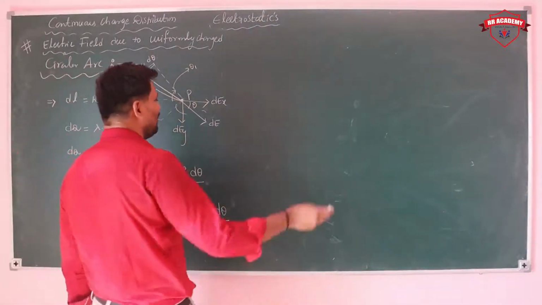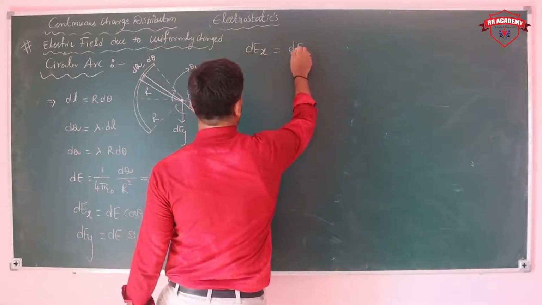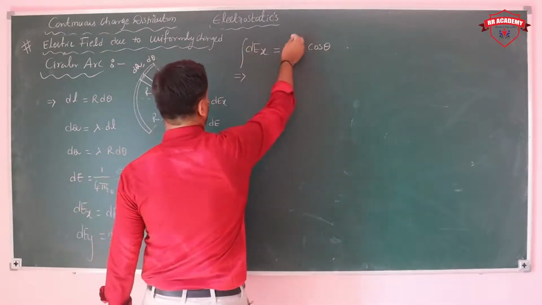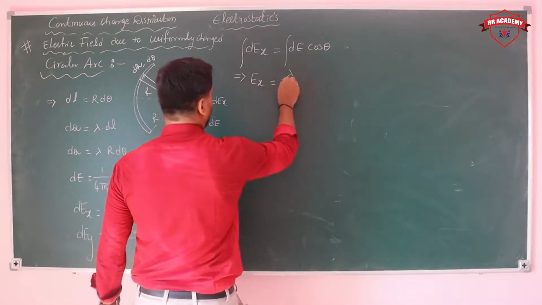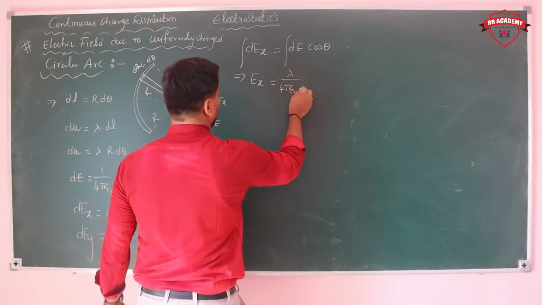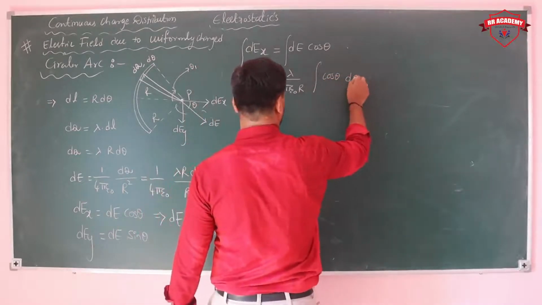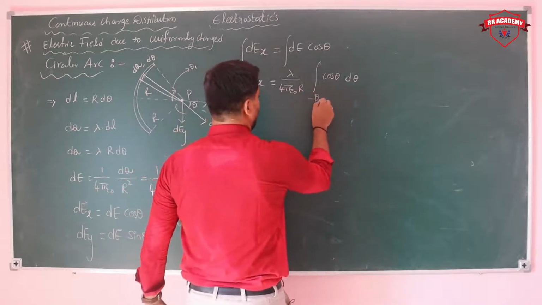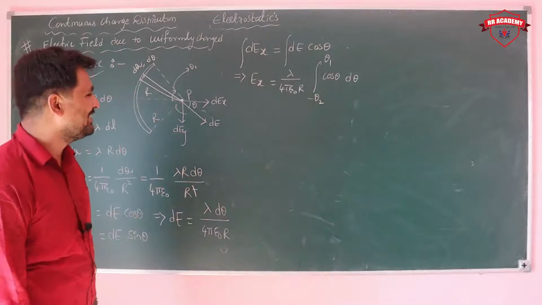Now write the value of dEx. dEx is equal to dE cos theta. Then integrate: Ex is equal to lambda upon 4 pi epsilon naught r integral cos theta d theta. Limits, what are the limits? I mentioned already: minus theta 2 to plus theta 1.